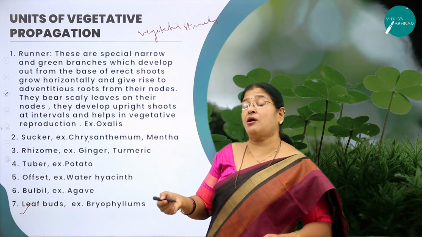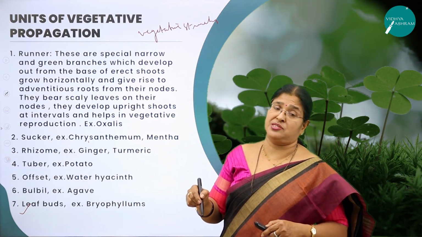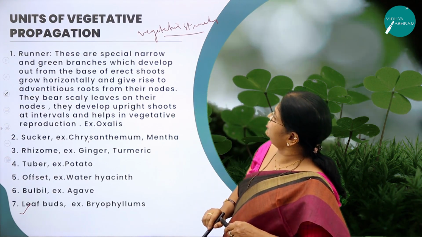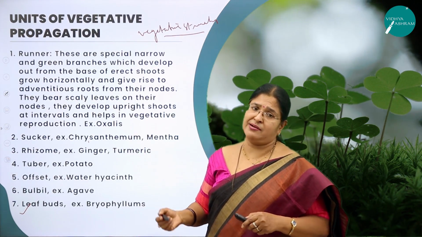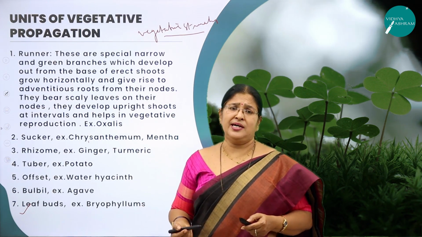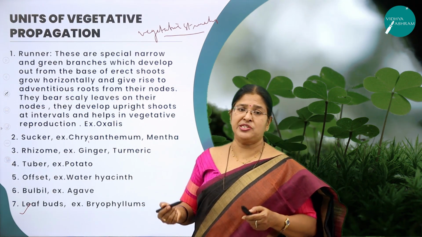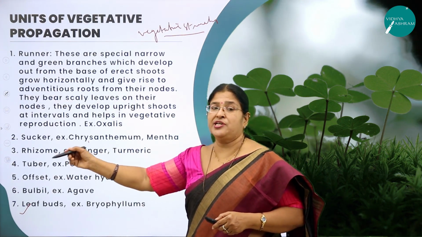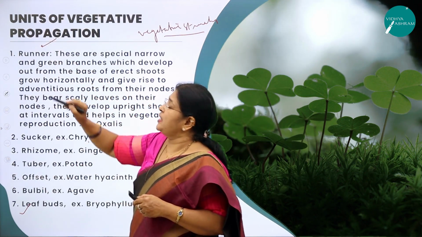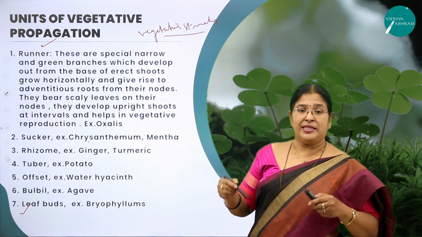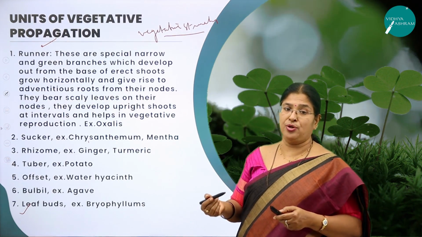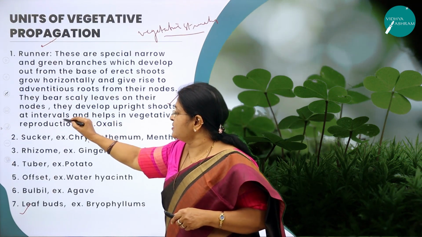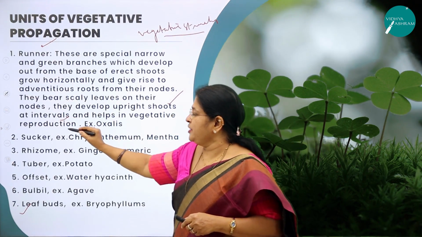The structures which take part in the process of vegetative reproduction are called vegetative structures. For example, like a runner. What is a runner? It's a narrow green branch which develops from the base of the erect shoots and grows horizontally, hence the name runner. Right? And they bear scaly leaves on their nodes. They develop upright shoots at intervals and help in vegetative reproduction.